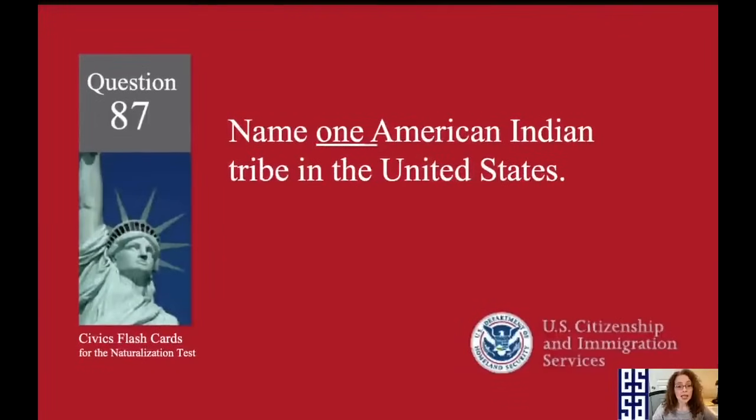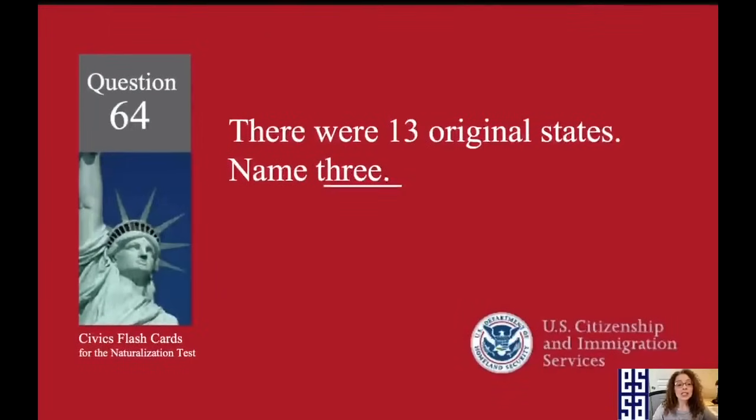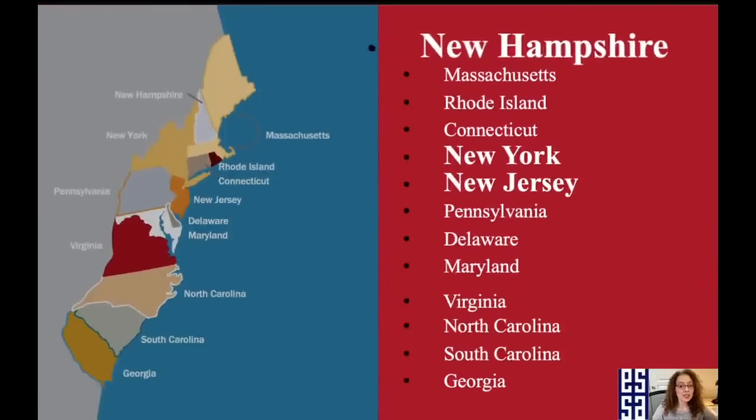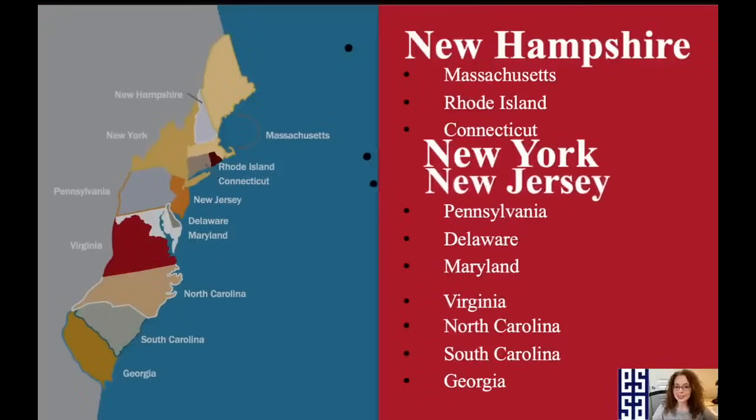Name one American Indian tribe in the United States. Crow. There were 13 original states. Name 3. New Hampshire, New York, New Jersey.